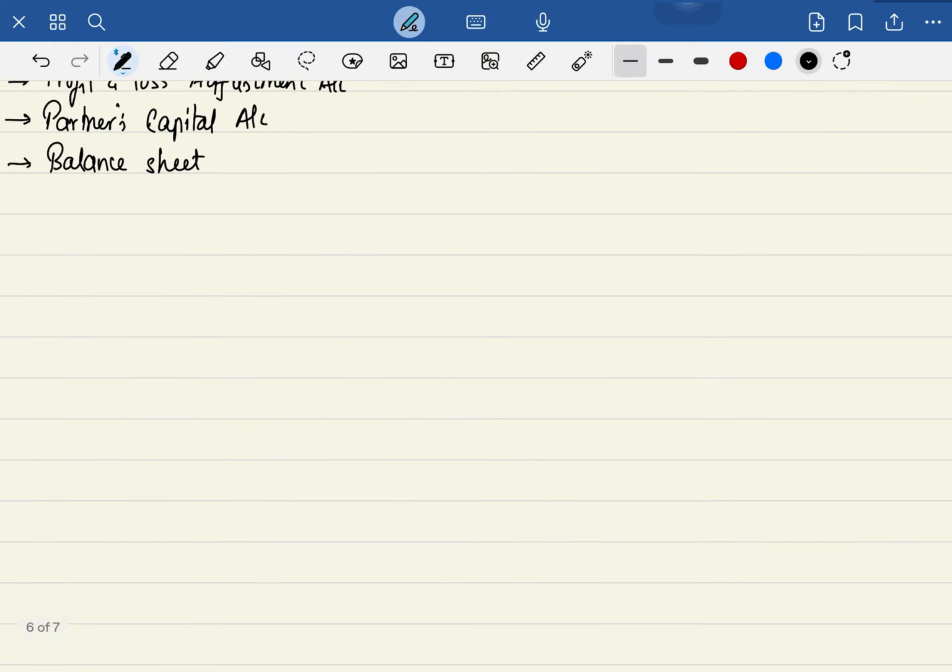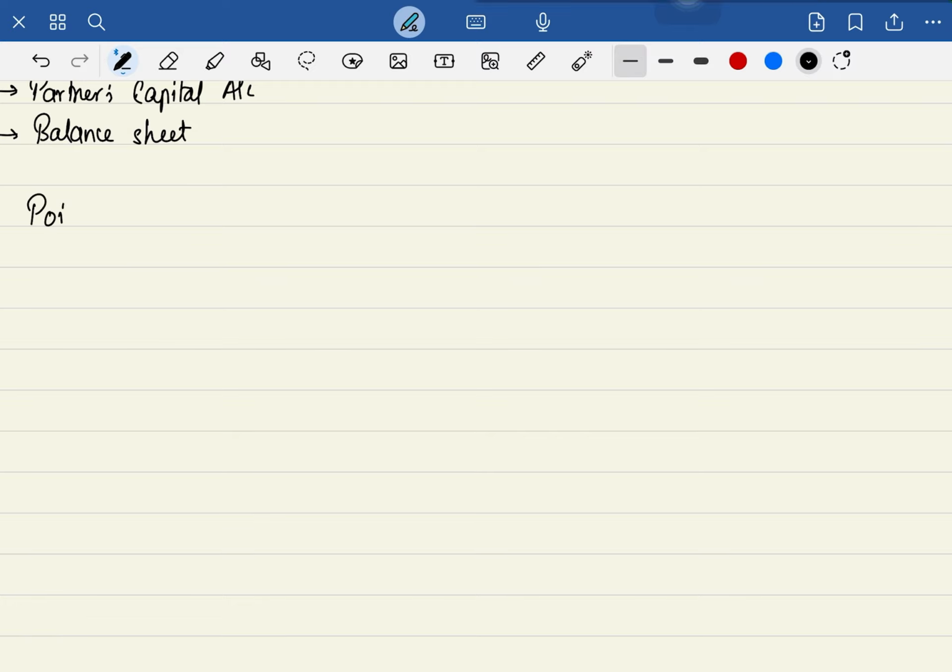Correct? Now, what are the points that we need to cover in this chapter? Important points. The very first one is profit sharing ratio. A simple question to you. A, B and C are the partners in a business. Because of an unfortunate event, C died. So I'll be left with only two partners, A and B. And we don't want to discontinue the business. We are continuing the business.